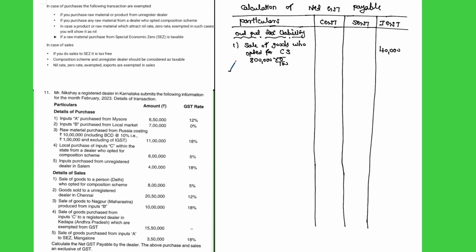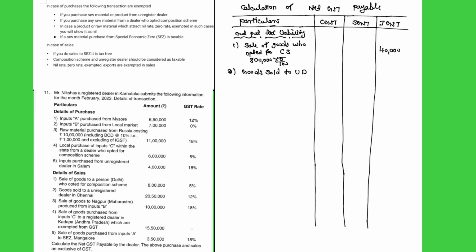Second transaction: goods sold to an unregistered dealer in Chennai. So it is also an interstate transaction. If any goods are sold to an unregistered dealer, it is chargeable. Even though it is an unregistered dealer, or one who opted for the compensation scheme, we should charge GST.